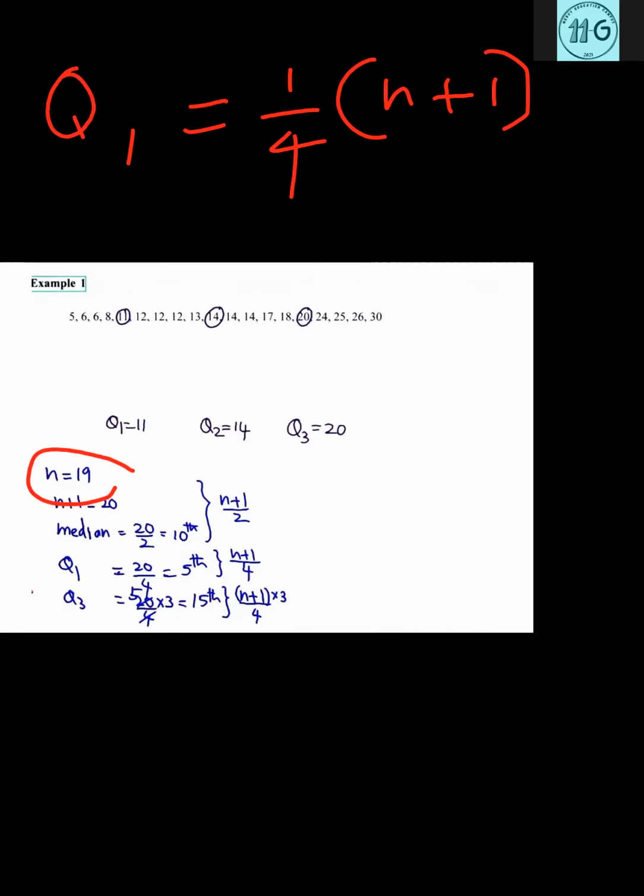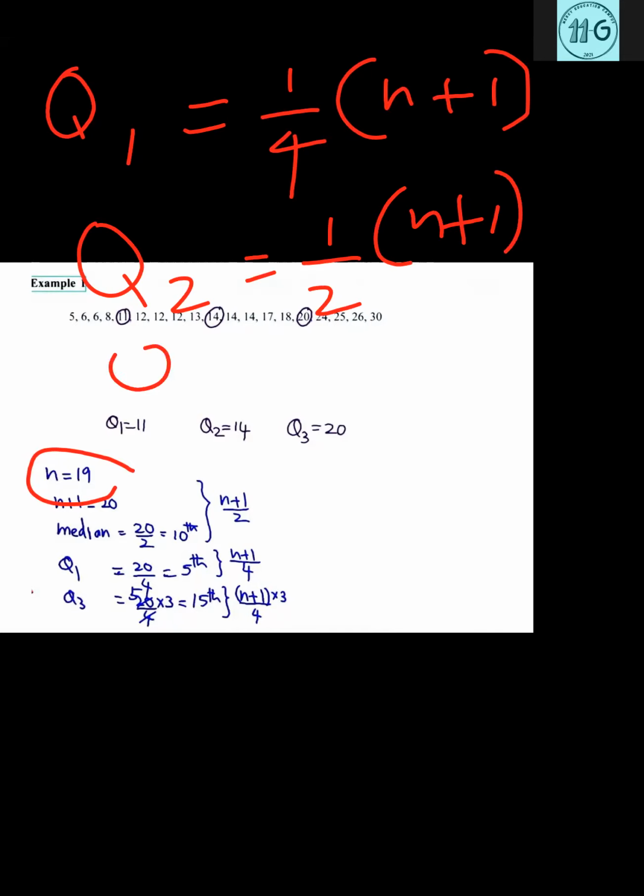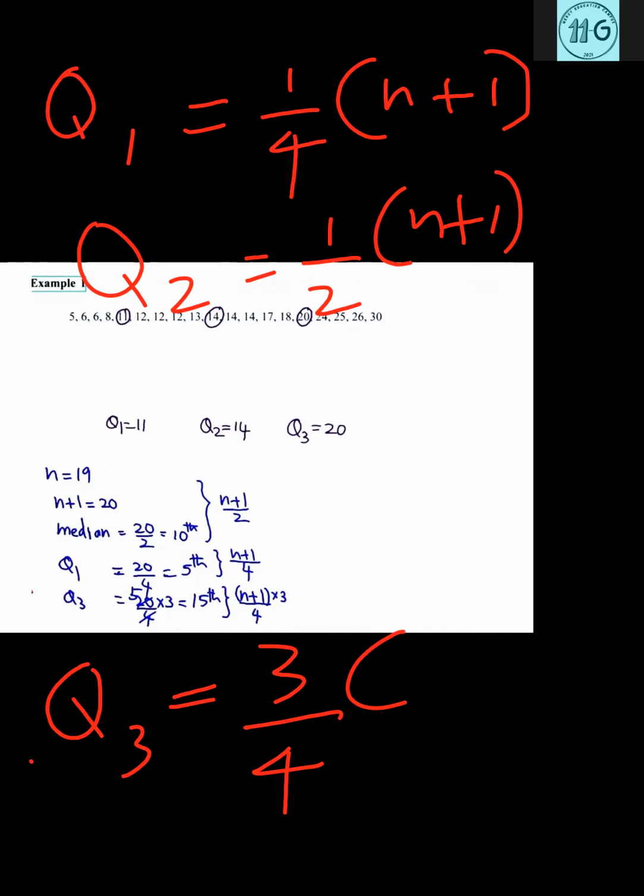So you can find Q2 also. To find Q2 we can use, that is half into n plus 1, and to find Q3, sorry, if you want to find Q3, you can use, that is Q3 is equal to 3/4 into n plus 1.